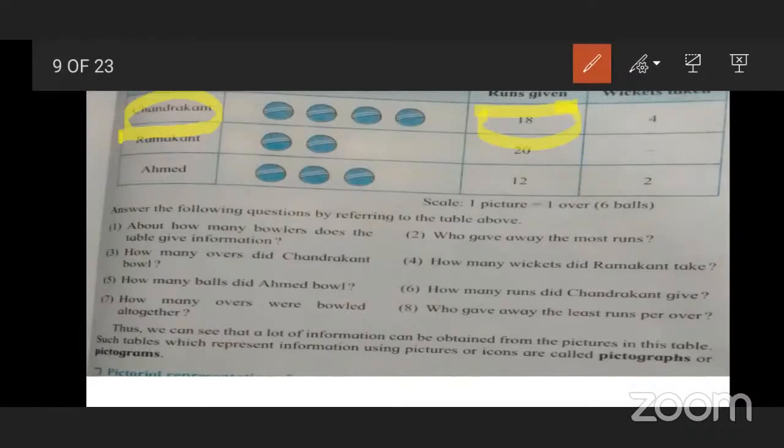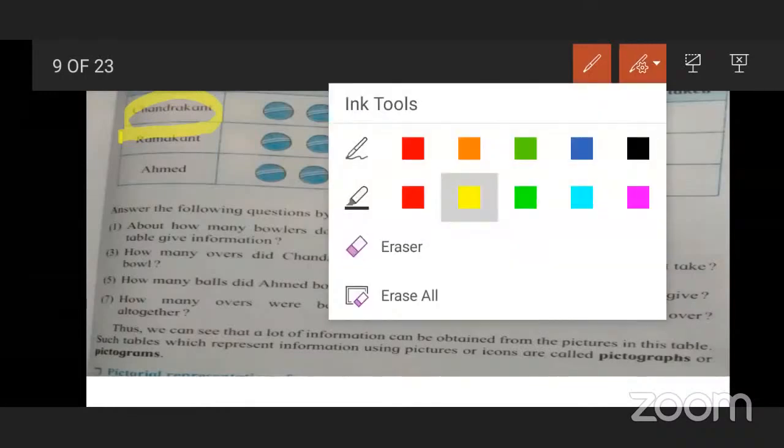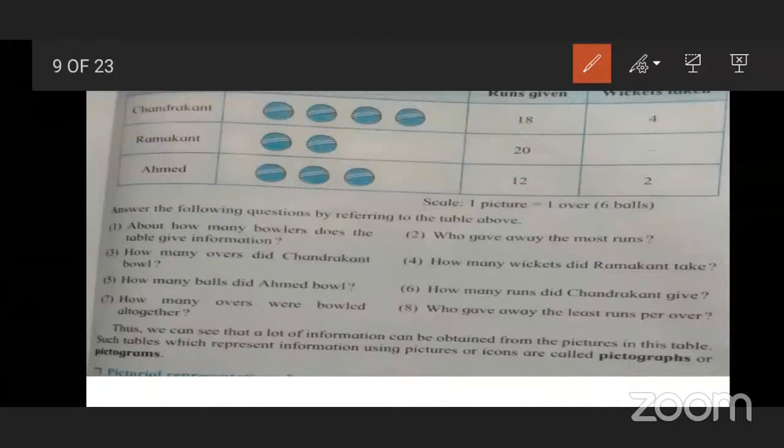Okay. The next question: how many overs were bowled altogether? There are 3 bowlers, and altogether how many overs were bowled? 9. Very good. Because this is 1, 2, 3, 4, 5, 6, 7, 8, and 9. So altogether they bowled 9 overs.